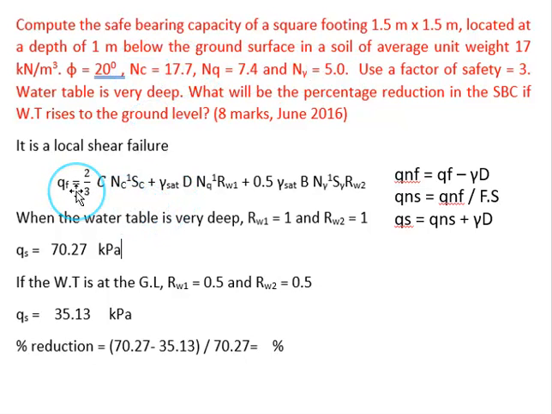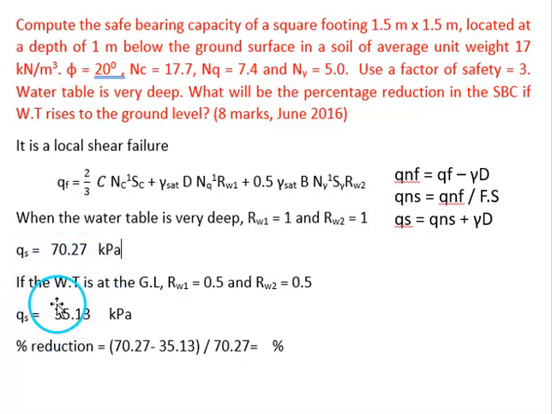Then after estimating the ultimate bearing capacity, we should estimate the net ultimate bearing capacity, which is equal to ultimate bearing capacity minus effective overburden pressure. Then net safe bearing capacity, which is equal to net ultimate bearing capacity divided by factor of safety. Then safe bearing capacity equal to net safe bearing capacity plus initial effective overburden pressure. So like this we'll be estimating the safe bearing capacity.